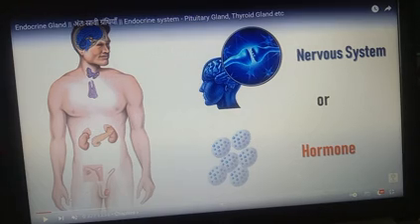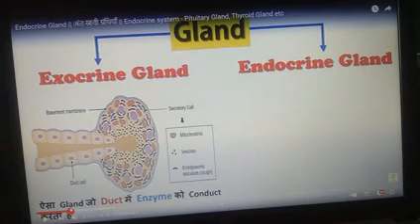These two hormones are related with adolescence and puberty. So this is the endocrine gland and their secretion. Here you can see the gland is differentiated into exocrine and endocrine gland.